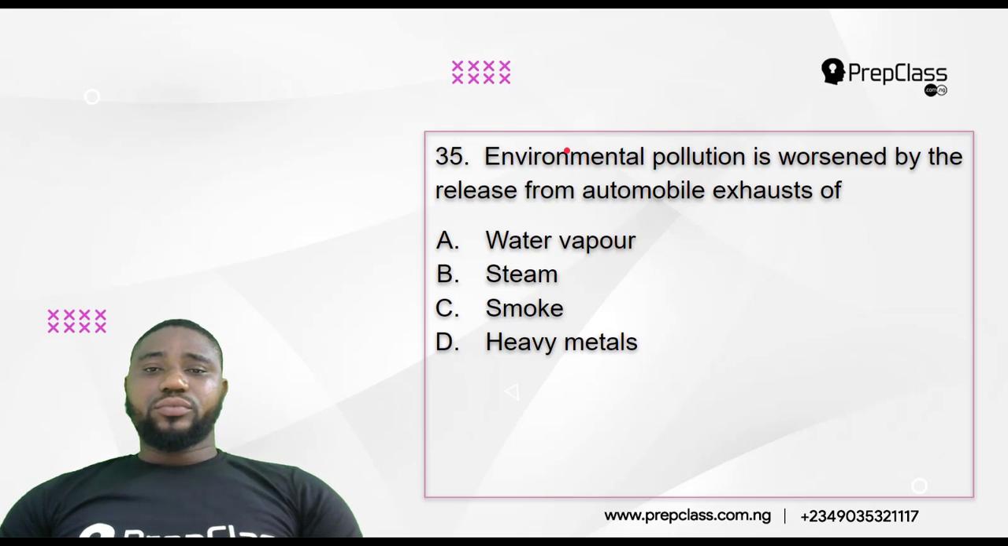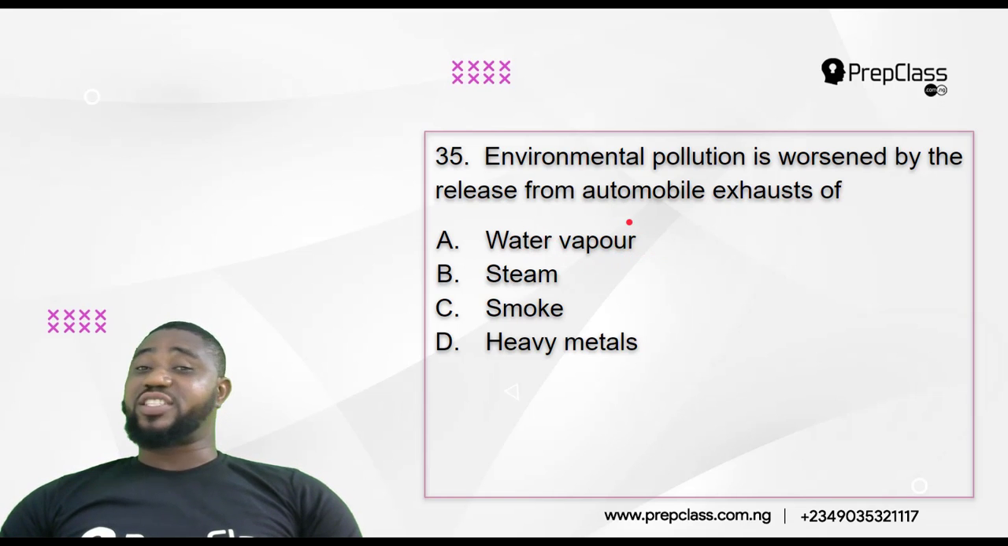35. Environmental pollution is worsened by the release from automobile exhaust of. Is it water vapor? Is it steam? Is it smoke? Is it heavy metals? You know that water vapor is not released from the exhaust of automobiles. Automobile means all these cars, lorries, vehicles.